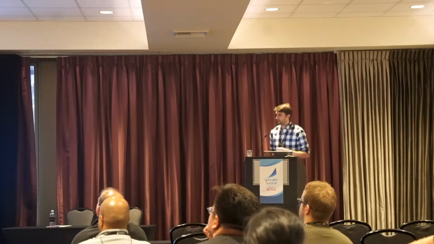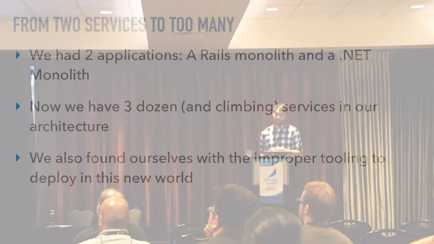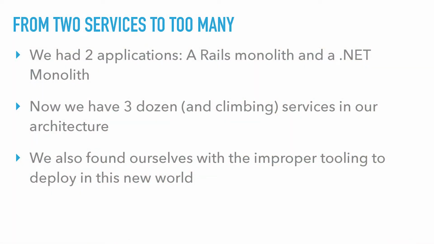So a little bit of background, we did have 2 services, and then now we have too many. We had a Rails monolith and a .NET monolith. And now we have 3 dozen and slowly but surely climbing services in our architecture. Mostly all new services are being written in Go or .NET Core, actually, .NET Core 2.1.